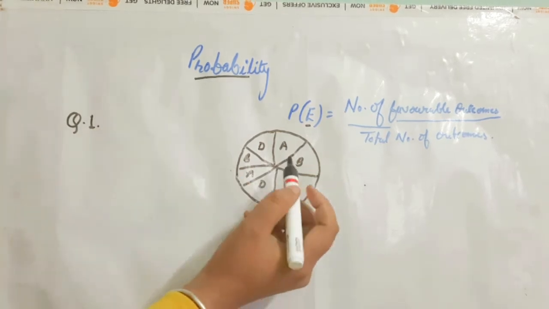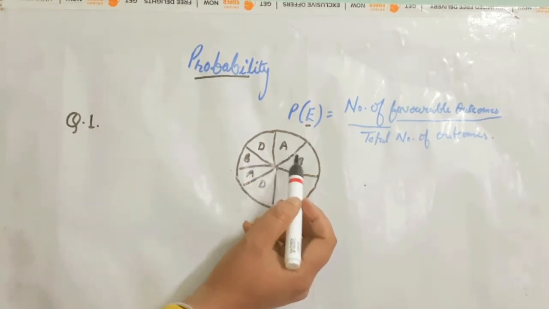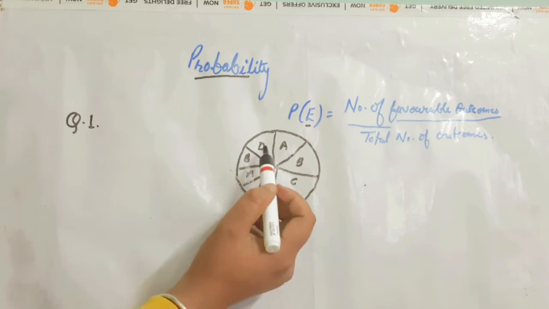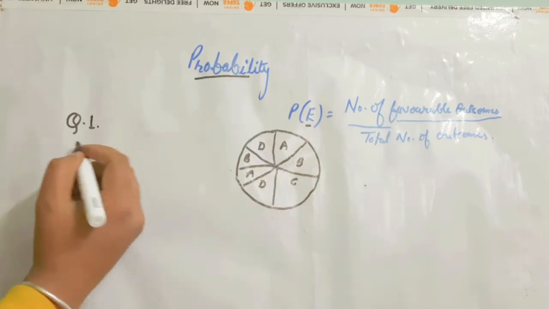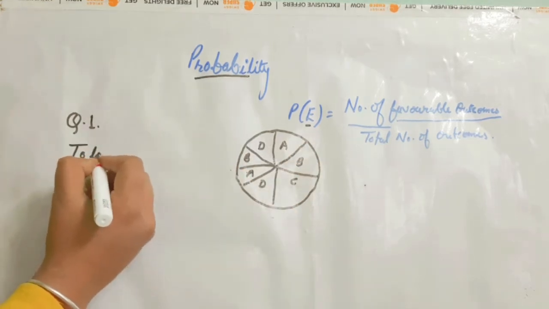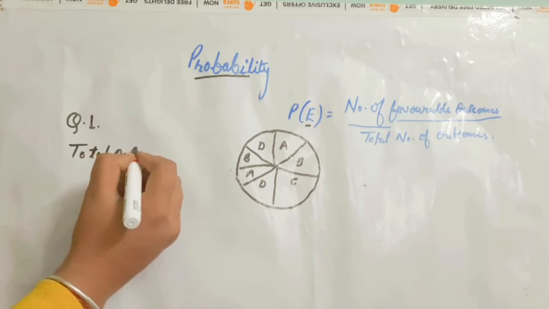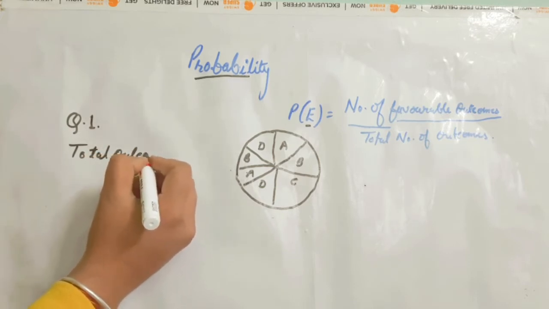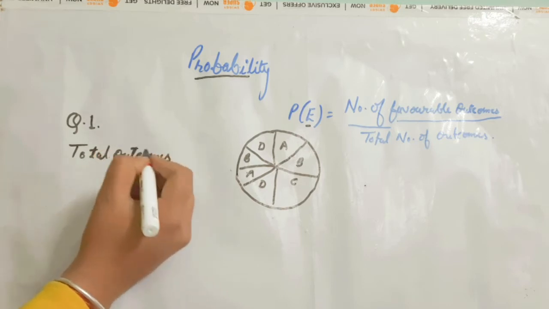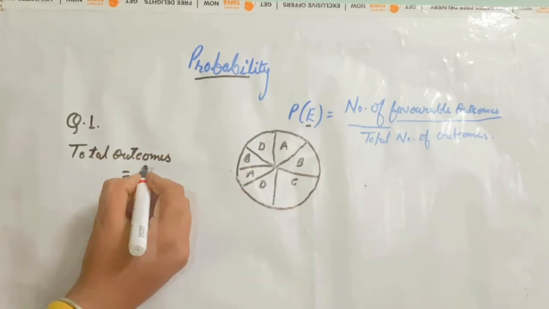So you can see total letters are 1, 2, 3, 4, 5, 6 and 7. So it means total outcomes will be 7.